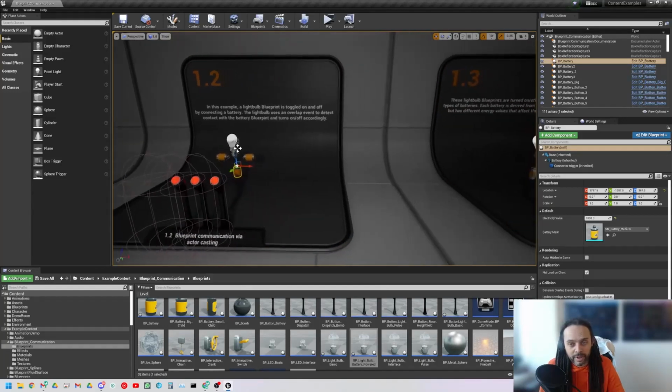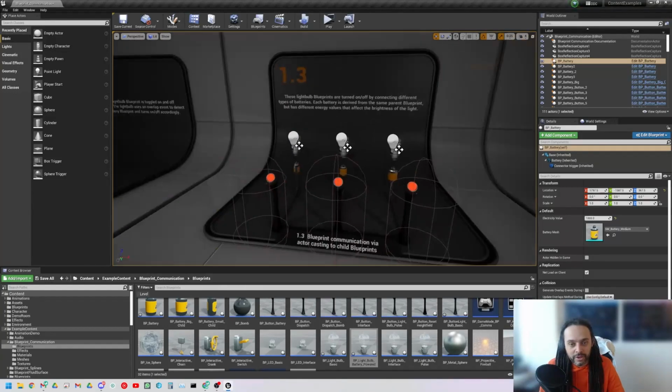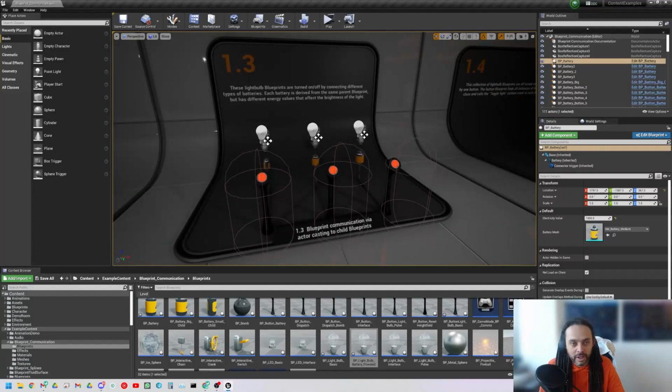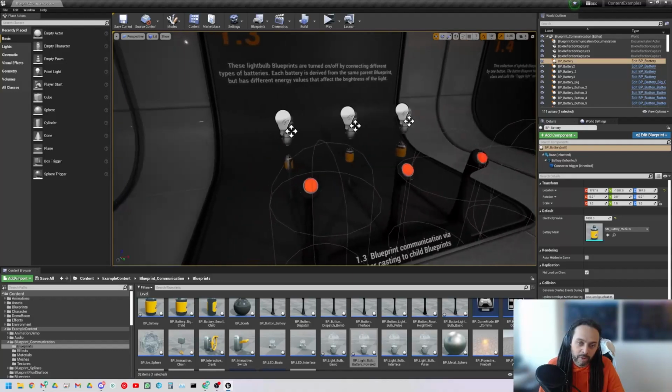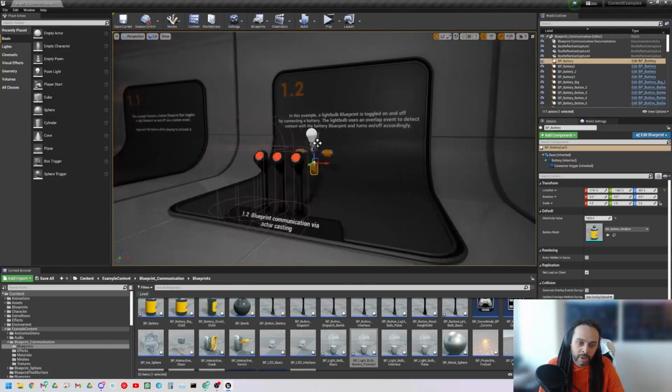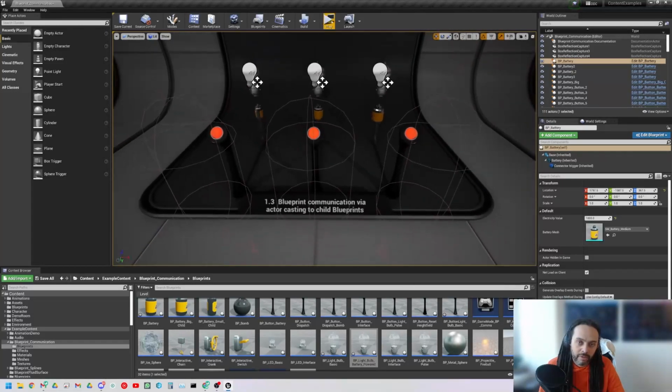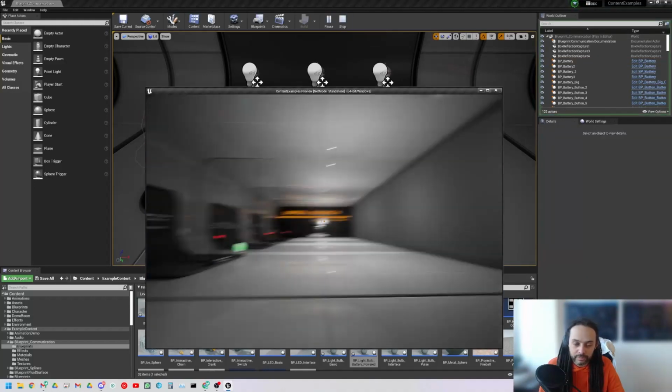Okay, so fun with batteries. We've got these other 2 to go. These ones are blueprint communication via actor casting to child blueprints. So we've just had some fun there and made 3 actually. Let's have a look and see how these work.